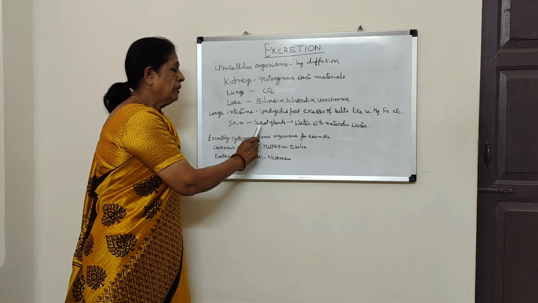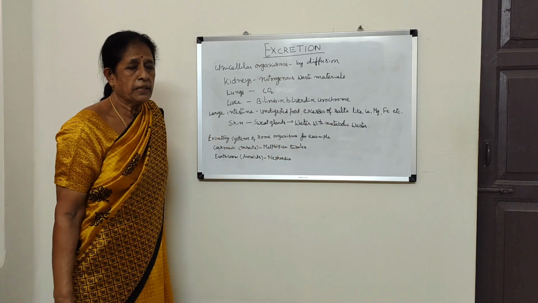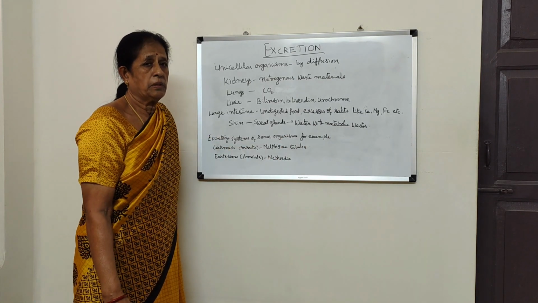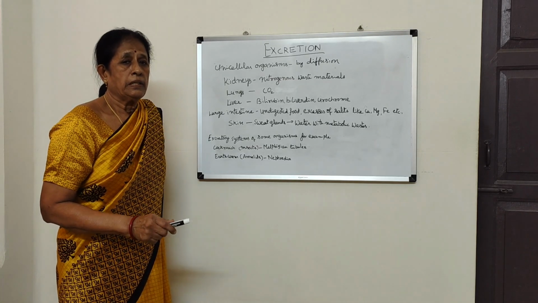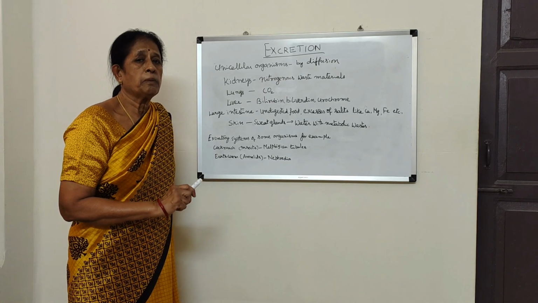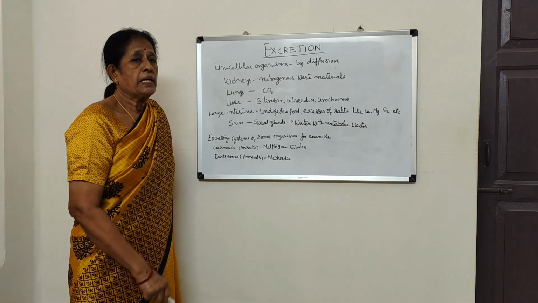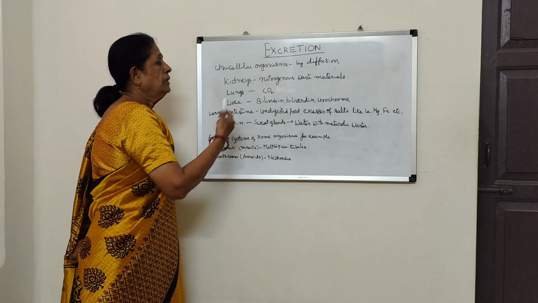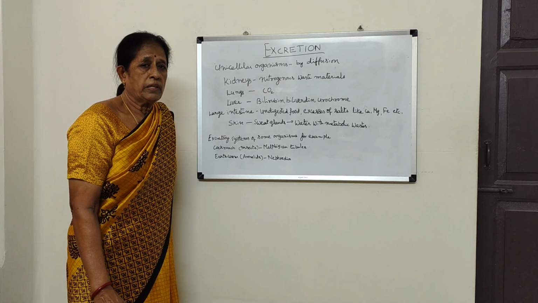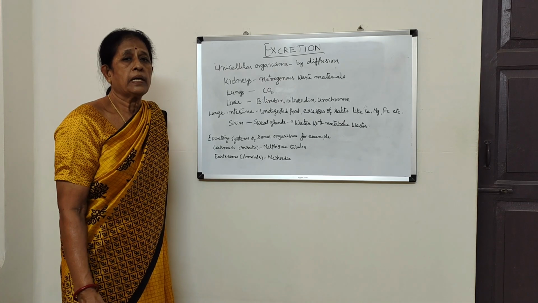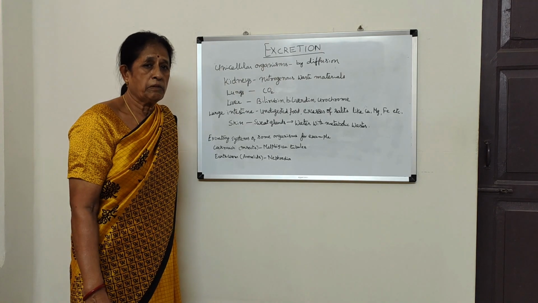With the help of sweat glands, sweat is produced, which contains water and metabolic waste, and it is eliminated. This sweating also helps in maintaining body temperature, especially during summer. It helps to cool the surface of the body. In this way, the various excretory organs present in the human body help in maintaining normal health. If waste is not eliminated, it causes many imbalances in the body, which may upset the health and ultimately lead to the death of the person.